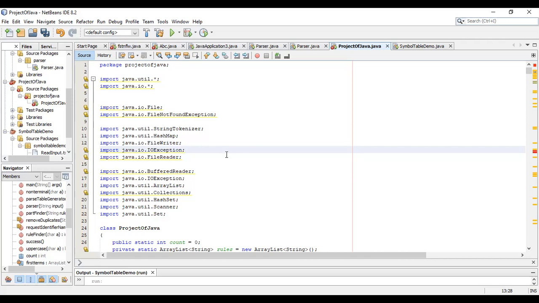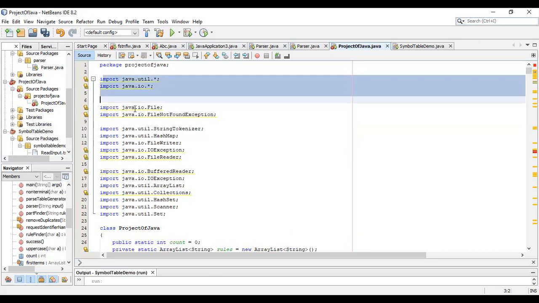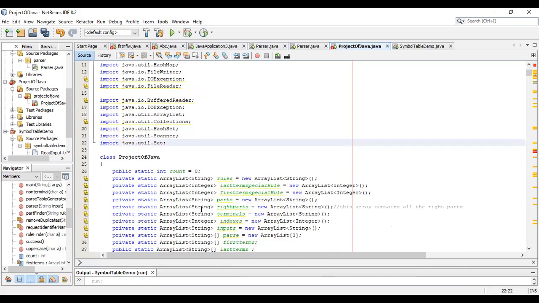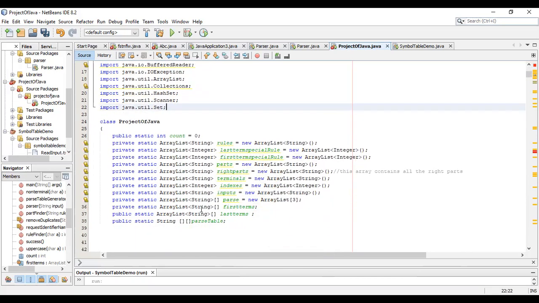So here is our project. Our ma'am instructed us to make a final project of the semester on the compiler construction subject. So we made a parser, an operator precedence parser, which parses only the plus or multiplication productions that we embedded in a grammar, and we use many built-in libraries. Below the code, these are the Java libraries we use for predefined functions such as get, set, and so on.